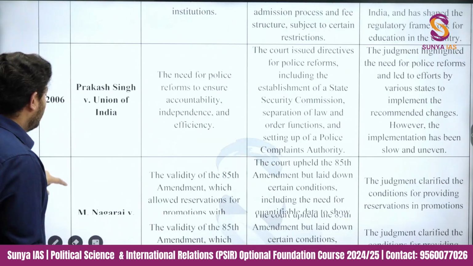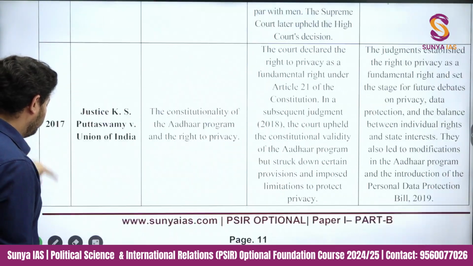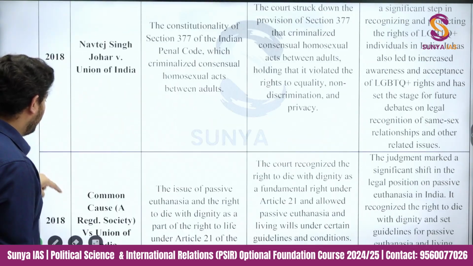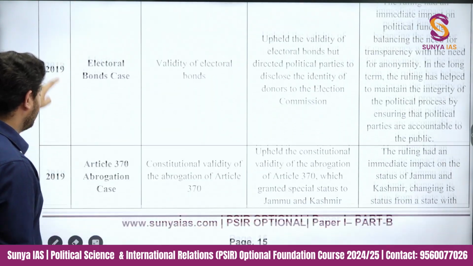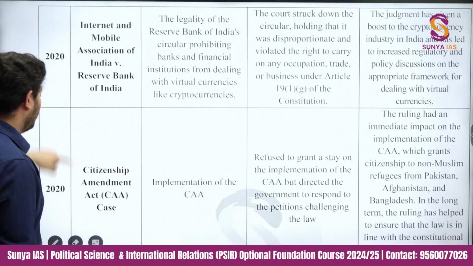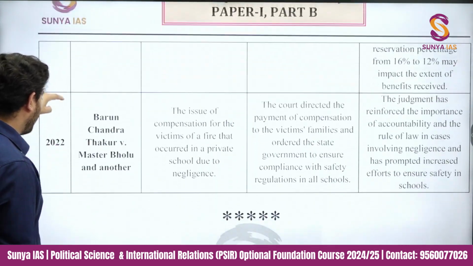Then all the cases up till 2022 are mentioned here in the same manner: what the issue was, what really happened, and what is going to be the immediate and long term impact of that.